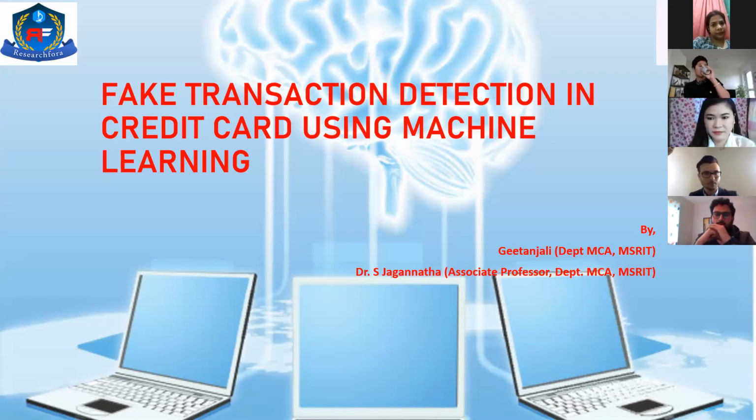So we came up with this fake transaction detection in credit card using machine learning. This is the concept I have taken for my project. Just a gist of it is how we are going to detect real-time transactions. We are not using any dummy data. We are using real-time data. We have only masked the personal details like the name, phone number and address, for security reasons. Otherwise, the transaction timings are taken as real.